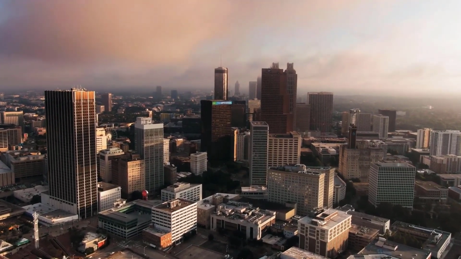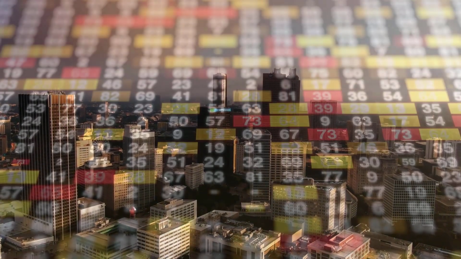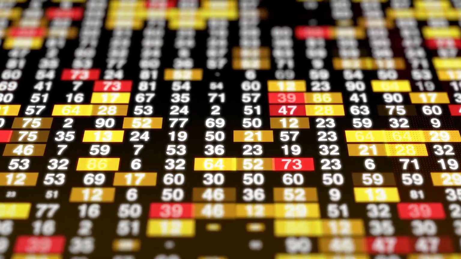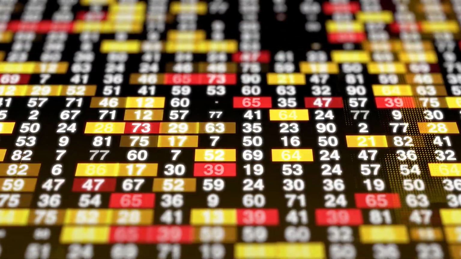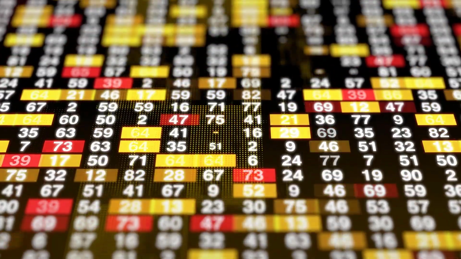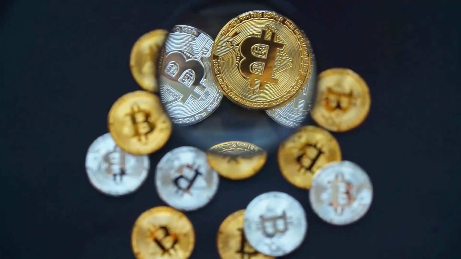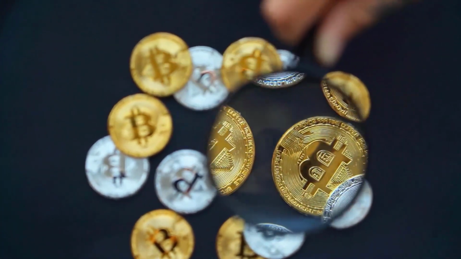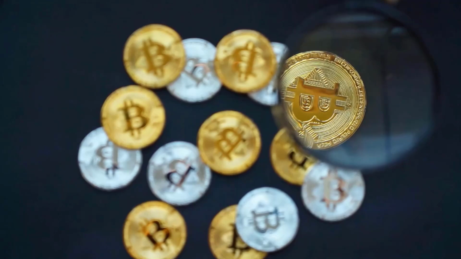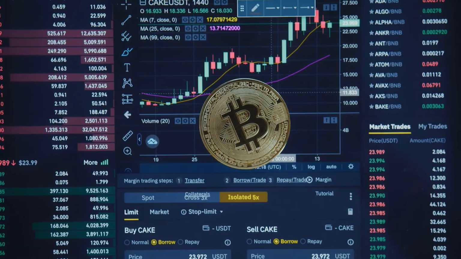Algorand cost expectation for October 2024. Initially cost at $0.11. Most extreme cost 11 cents, least cost 9 cents. The normal for the month 10 cents. Algorand cost conjecture toward the month's end 10 cents, change for October 9.1%.